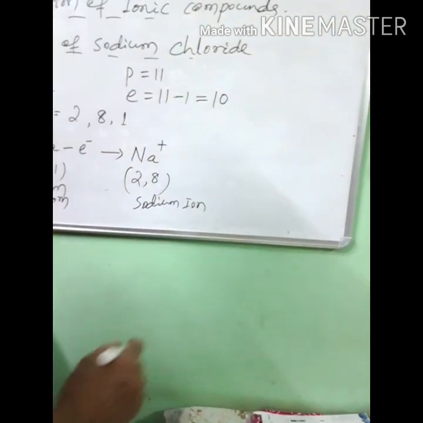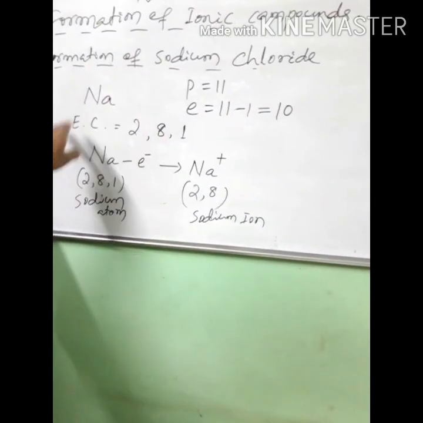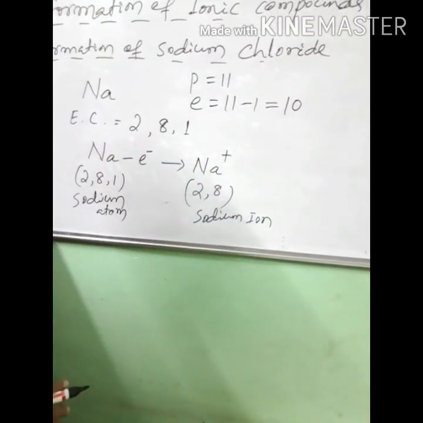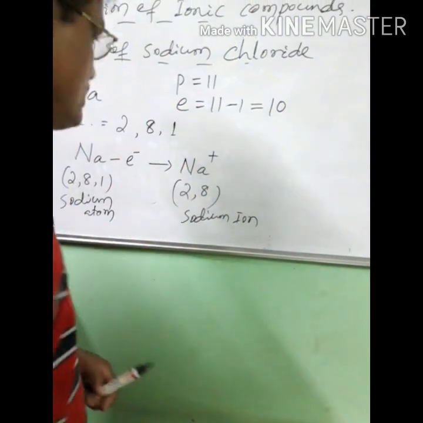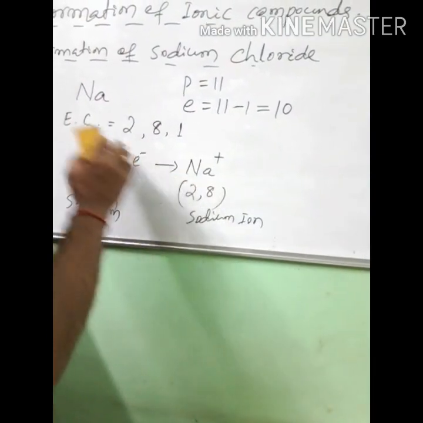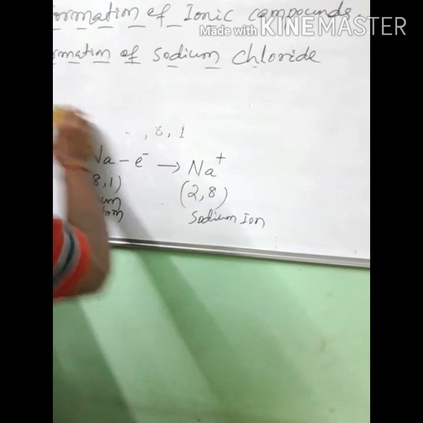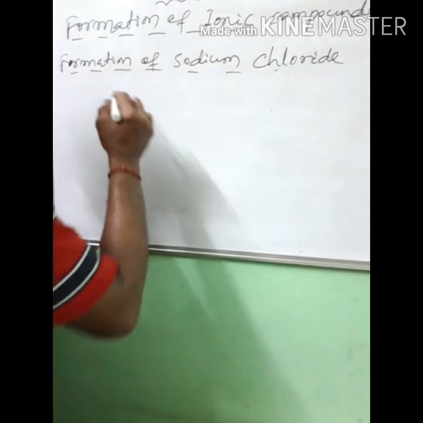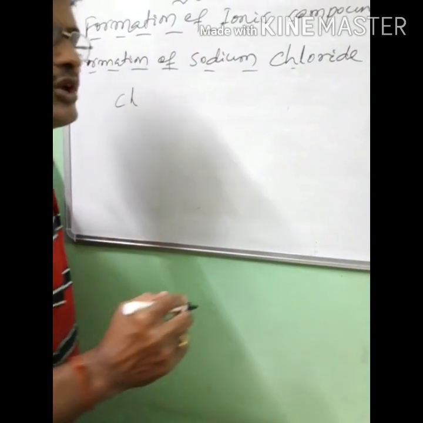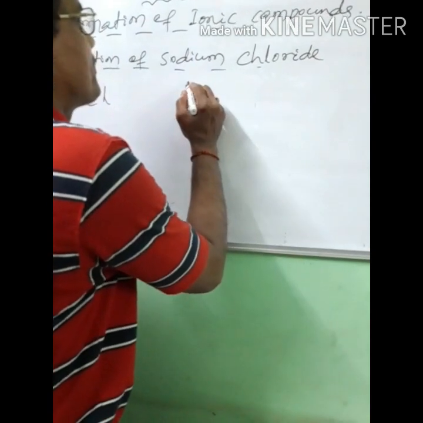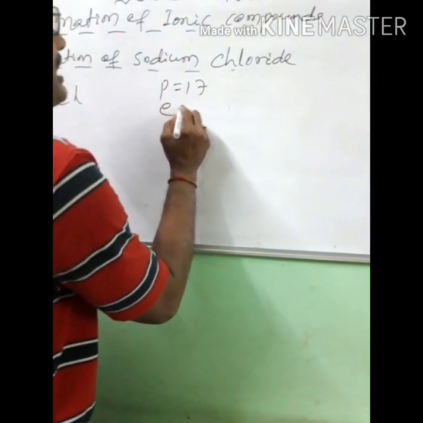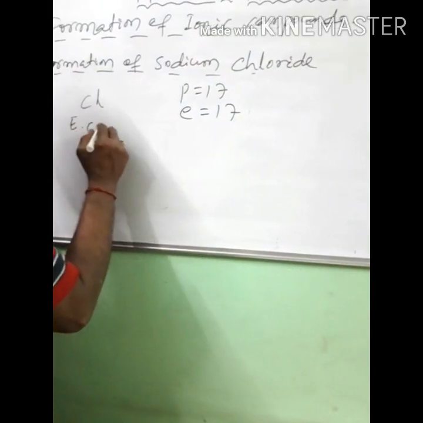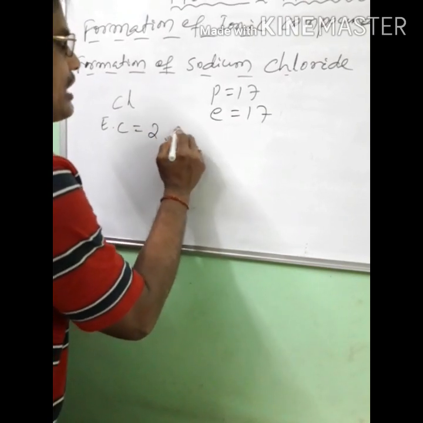Okay, clear? So this is the ionic formation of sodium. Again chlorine, so let us write. So chlorine, Cl. The atomic number of chlorine is 17, that is the number of protons is 17, and the number of electrons is also 17. So the electronic configuration of chlorine is 2, 8.